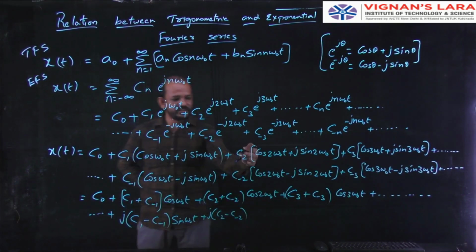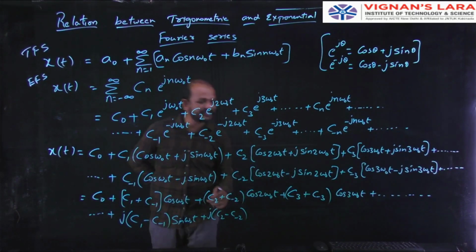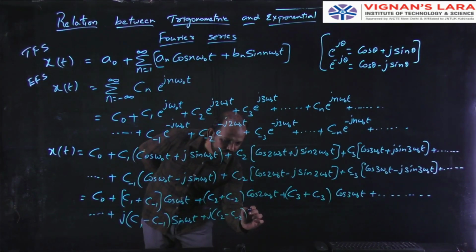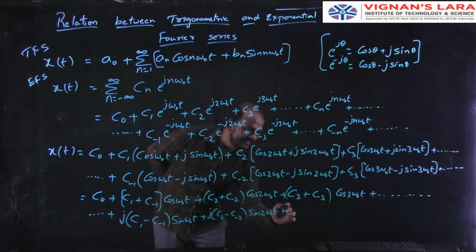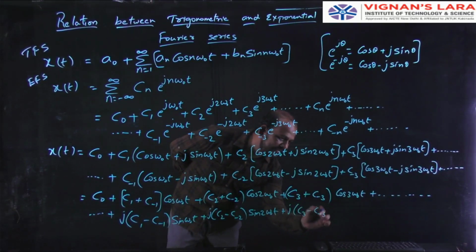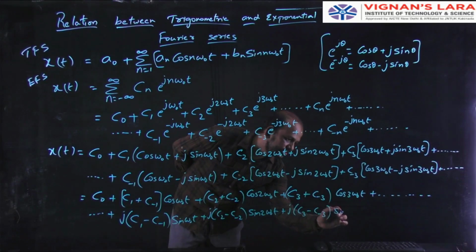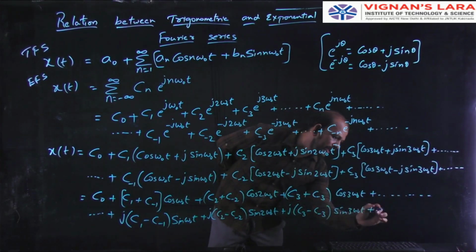See, here C2, here minus C minus 2, sine 2 omega naught t, plus j into C3 minus C minus 3 sine 3 omega naught t, plus